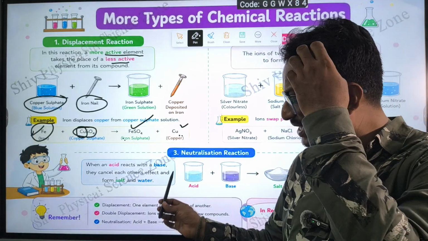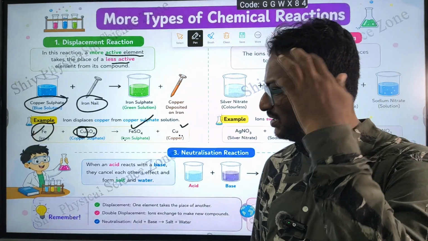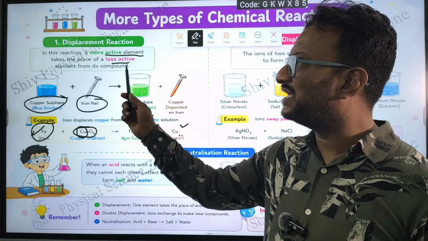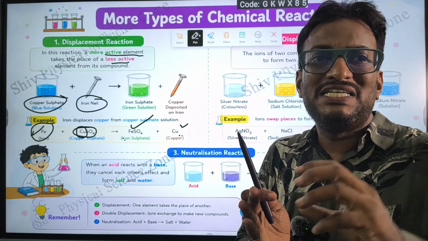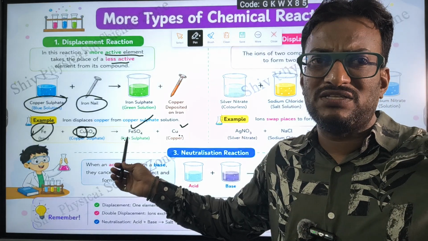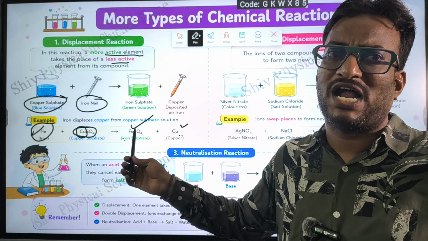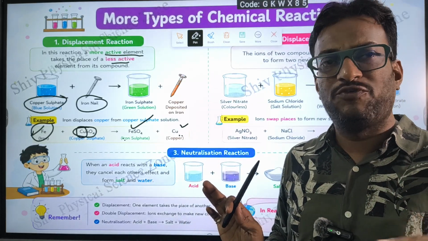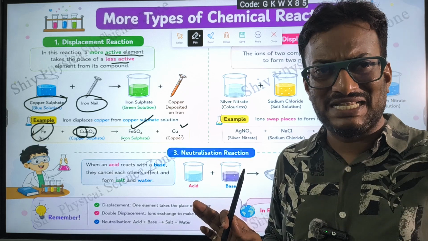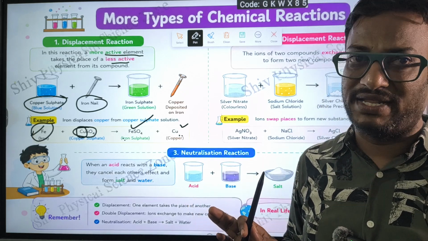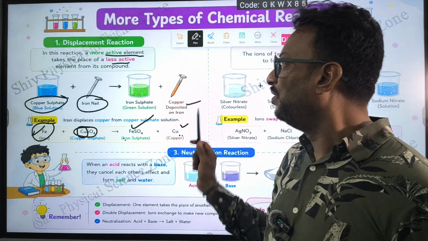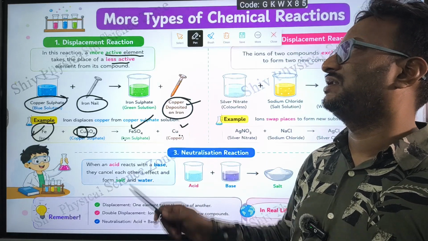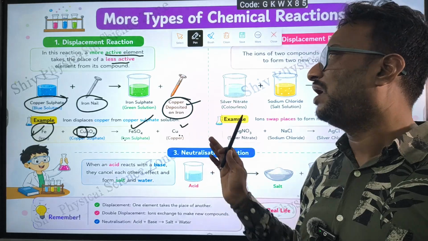That is the first one. What happens here? A more reactive element displaces the less reactive element. Iron is more reactive. In future classes we will definitely know which is more reactive and which is less reactive, in detail, so there is no need to worry. Just know the example now. So iron sulfate is formed, and copper is deposited on iron. Copper will stay on the iron there.